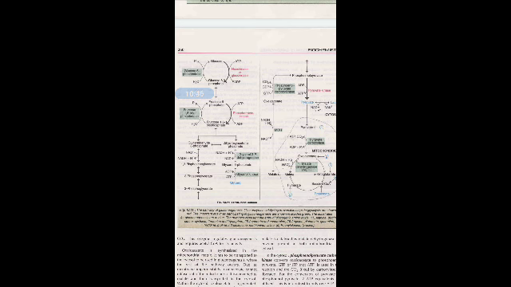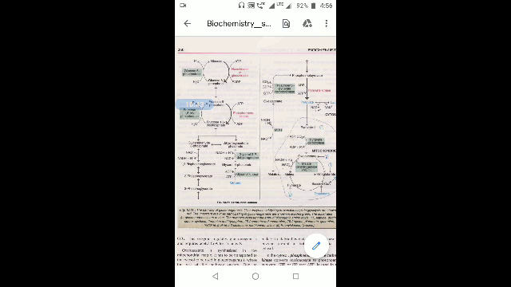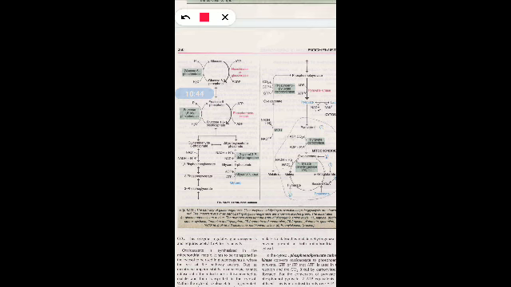So next, from phosphoenol pyruvate, these steps are reversible steps, and it will reach up to fructose 1,6 bisphosphate. After reaching the fructose 1,6 bisphosphate step, this is an irreversible step of glycolysis.